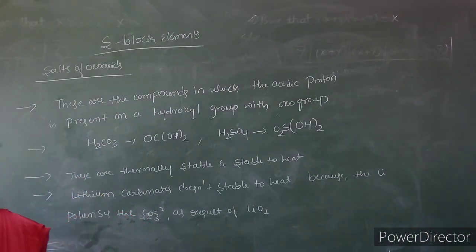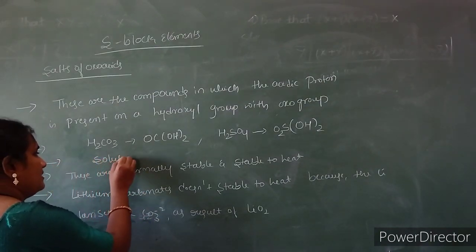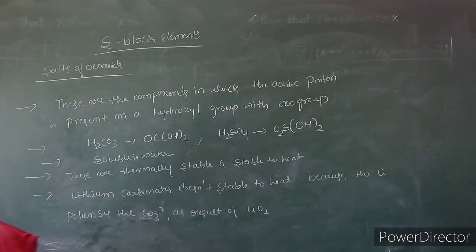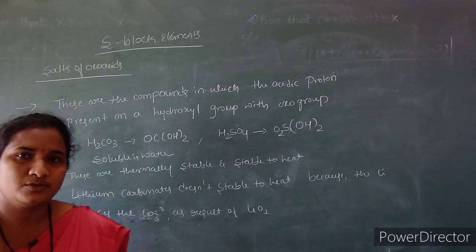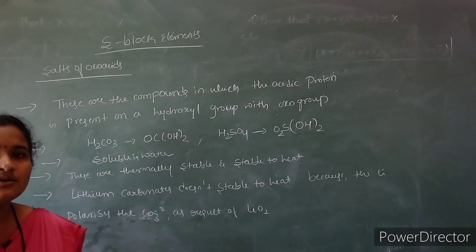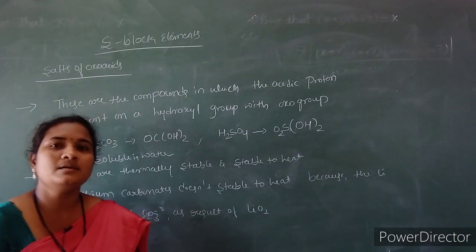Okay, so this is about the salts of oxoacids. These salts of alkali metals are soluble in water and thermally stable in nature. Their carbonates and hydrogen carbonates are more stable to heat, except lithium. So these are the general characteristics of alkali metal compounds.